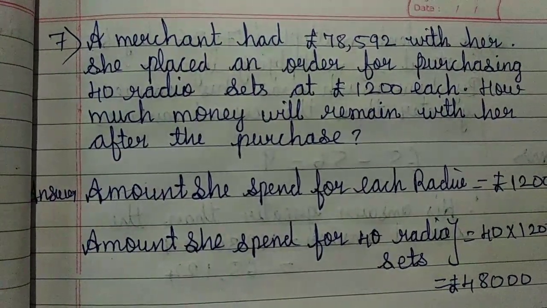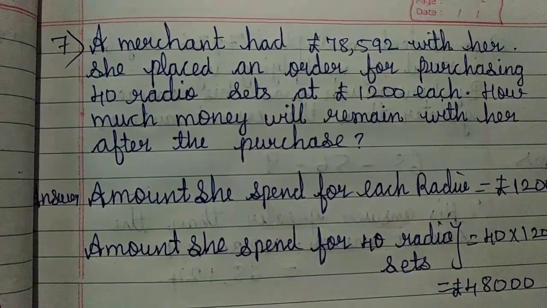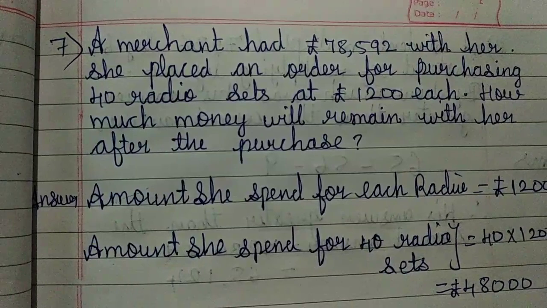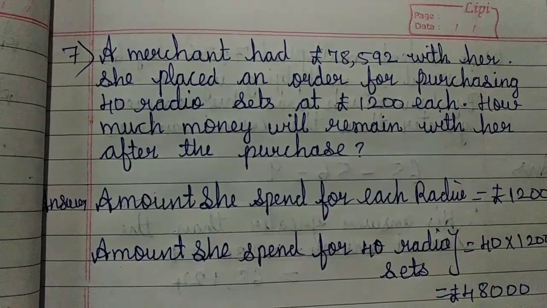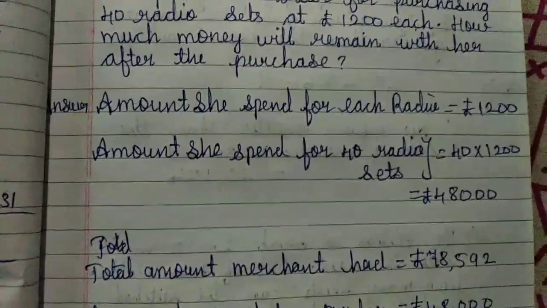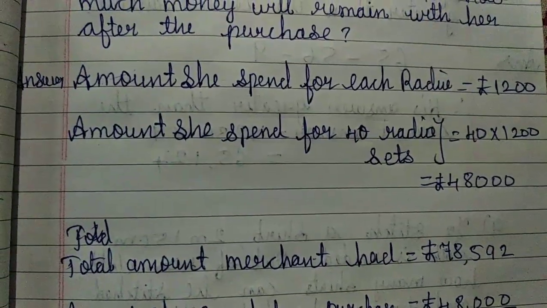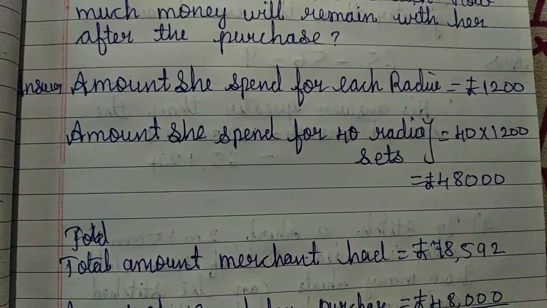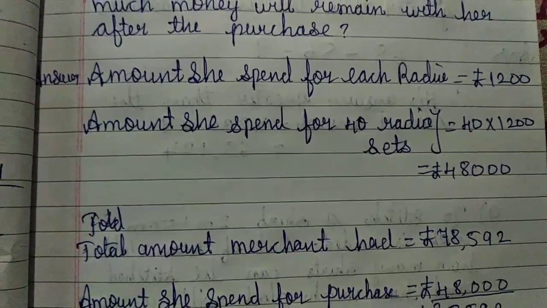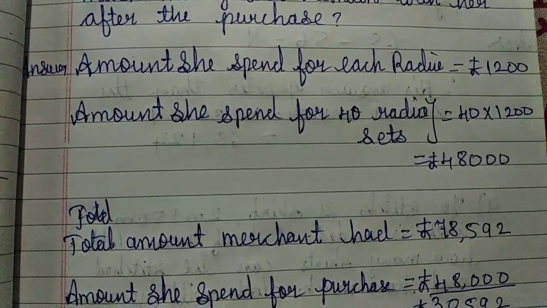So here they given the total amount with the merchant is rupees 78,592. So we have to find how much is the 40 radio. Answer: amount she spent for each radio, which is equal to rupees 1,200, they already given. So we have to find amount she spent for 40 radios.